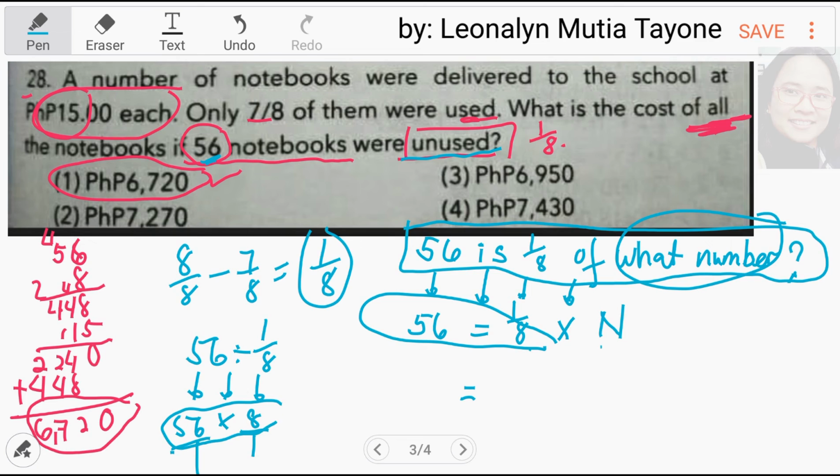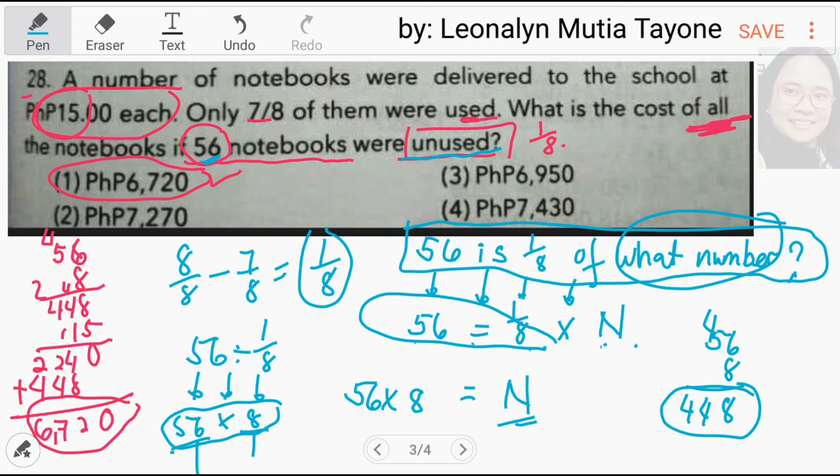So numerator to numerator, 56 times 8. Therefore, kapag 56 equals 1/8 times n, 56 times 8. N na lang ang natira dyan. I-multiply natin itong si 56 times 8, 448. So, ang lahat ng notebooks ay 448.